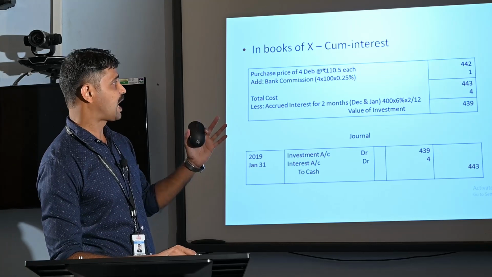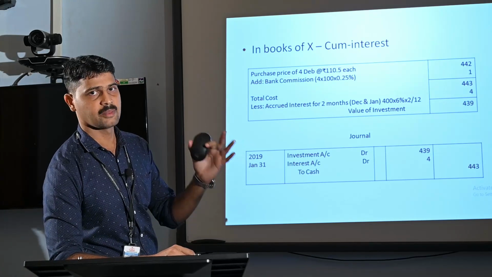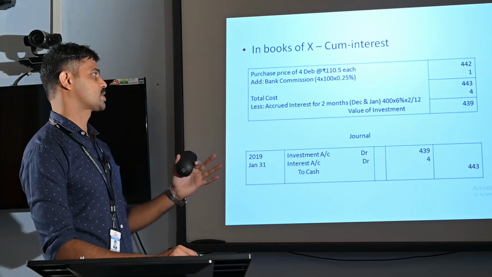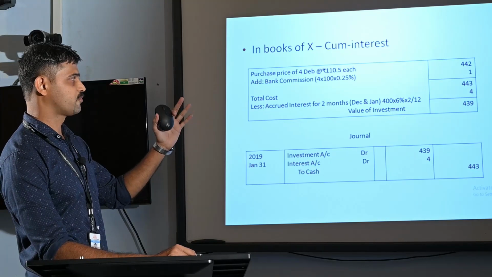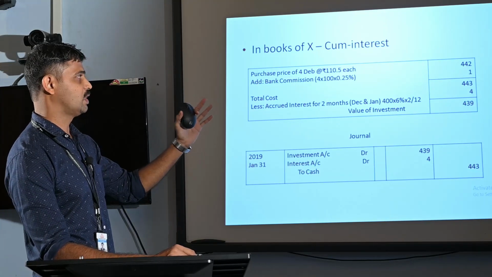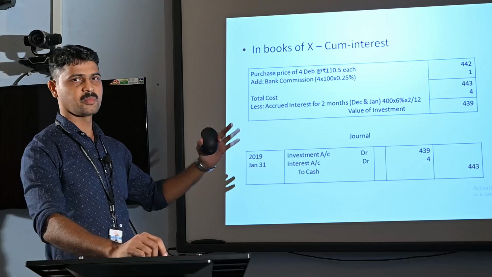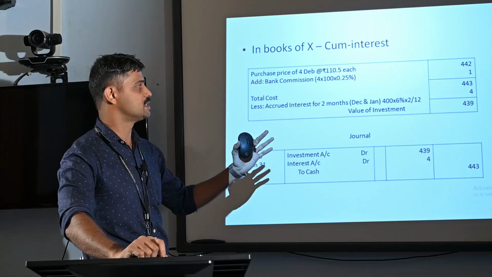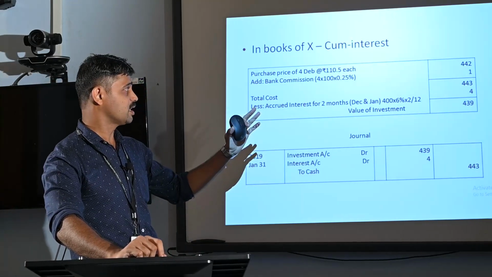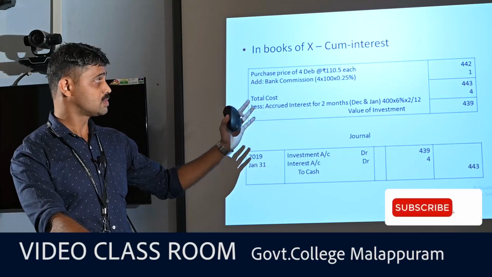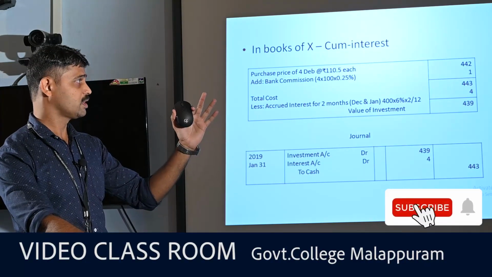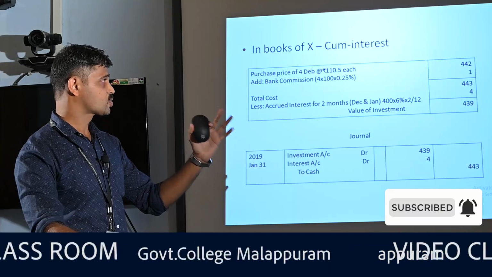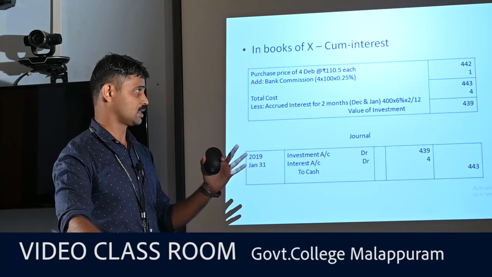Bank commission is payable both by Mr. X and Mr. Y on each and every transaction. The commission amount is payable on the basis of the face value of the debenture, that is rupees 400, 4 into 100. So 400 at 0.25%, that is rupee 1. So the total cost of investment is rupees 443.